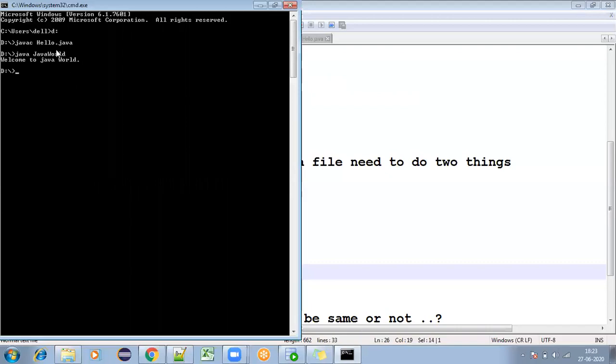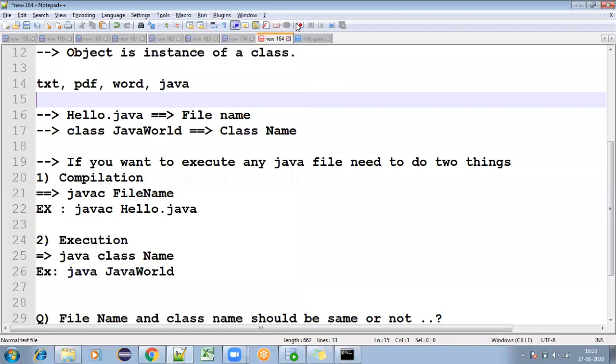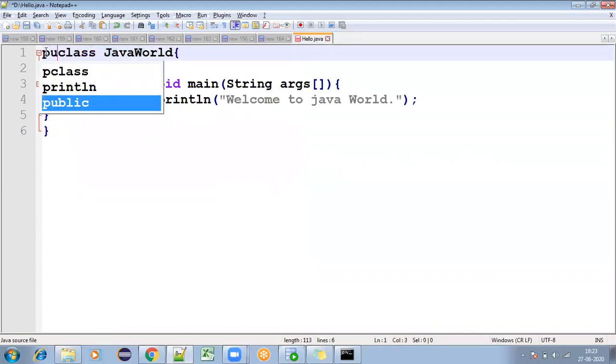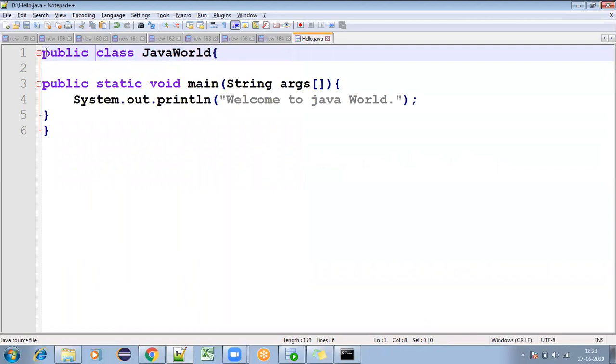So even though your file name and class name are different, can we execute the programs? Yes, you can compile it properly and you can execute properly, if there are no compilation errors. Hope you people are following with me. Now, when your class name and file name must be the same: whenever you create a public class, then your public class and your file name must be the same.